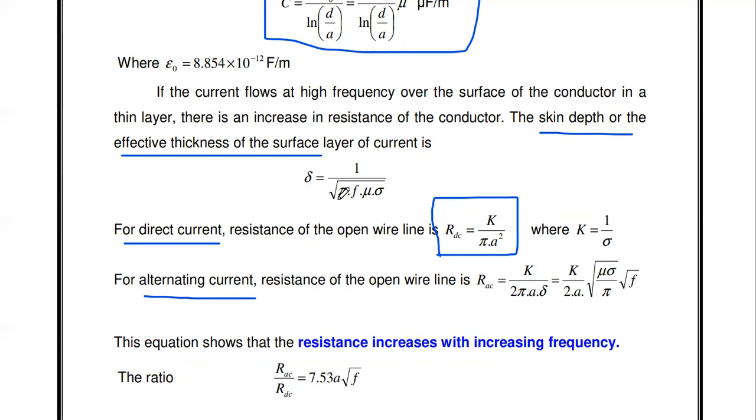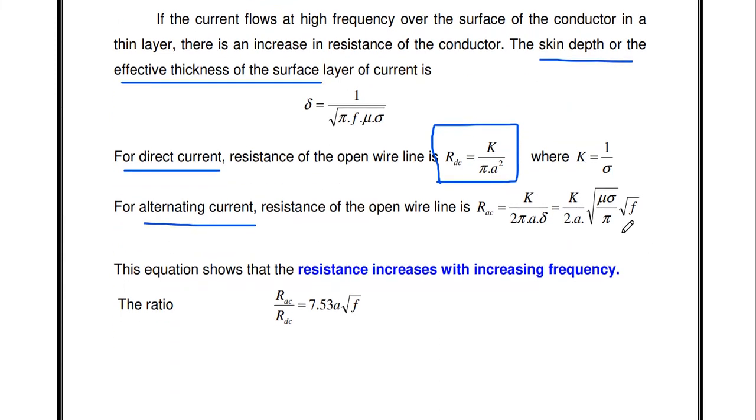Okay, so if you substitute this skin depth del value here, we get K divided by 2A into square root of mu sigma by pi into square root of F. So from this formula, we can say that the resistance R is directly proportional to the square root of frequency. So for open wire line, the resistance increases with increasing frequency. Then if you take the ratio of RAC and RDC, we get the formula 7.53 A into square root of F. Okay, so this is the ratio for AC resistance and DC resistance.